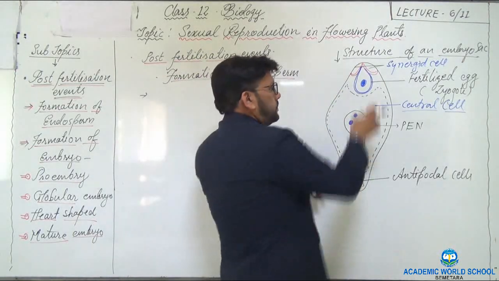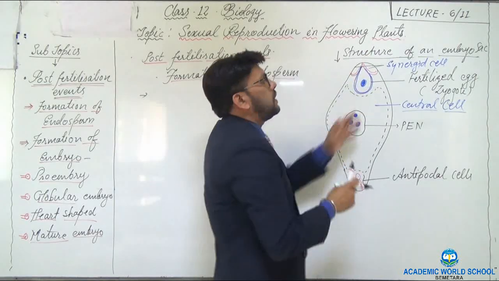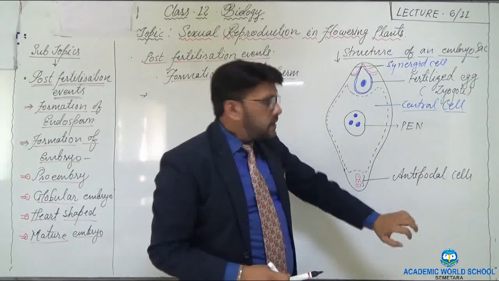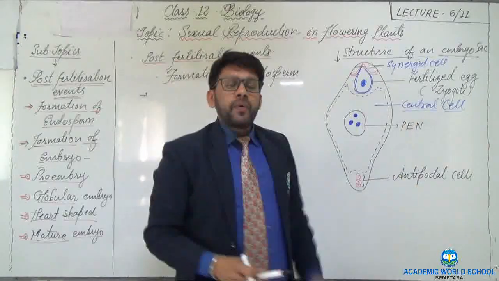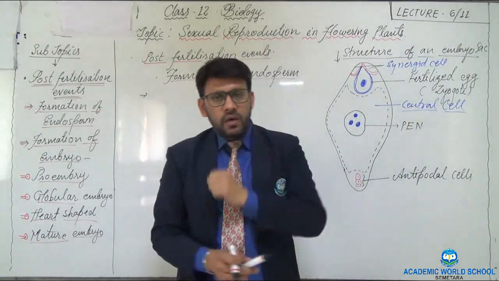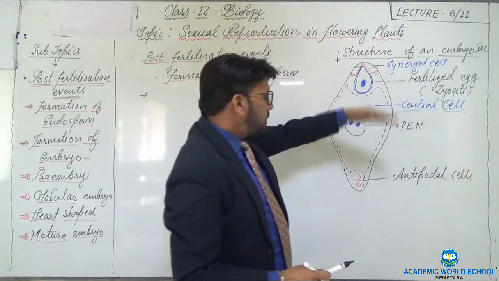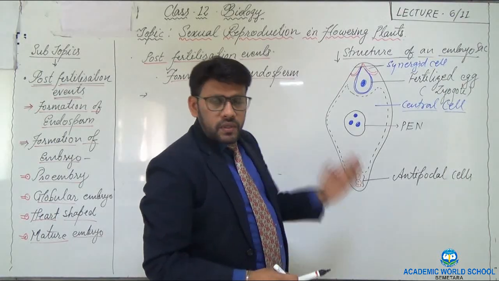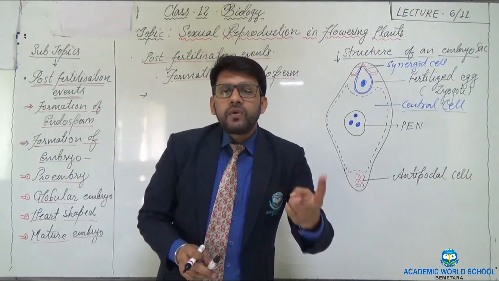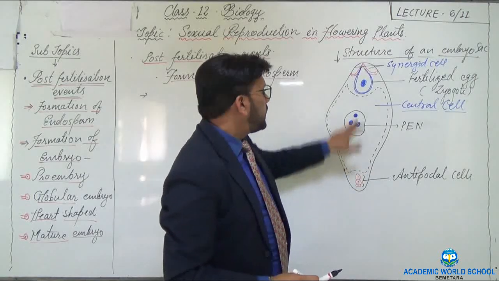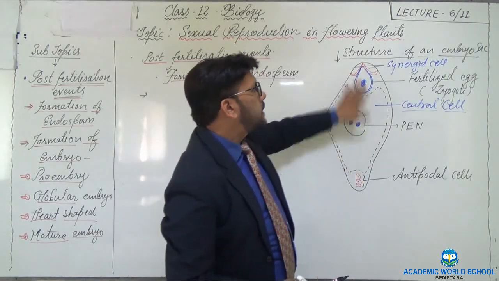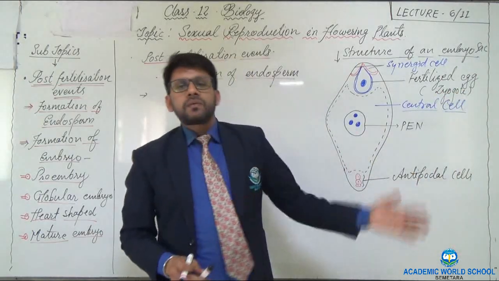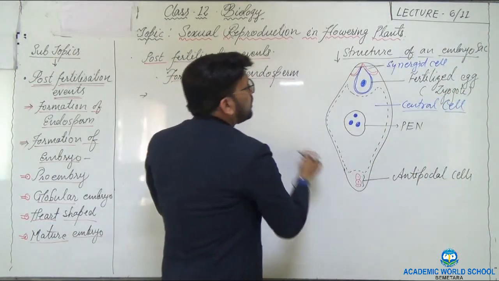You can see here, this is the structure of the embryo sac. What is the embryo sac? It is the female gametophyte where the process of fusion occurs. After the entry of two male nuclei, these two male nuclei fuse with two different cells inside the embryo sac. This process we call double fertilization.